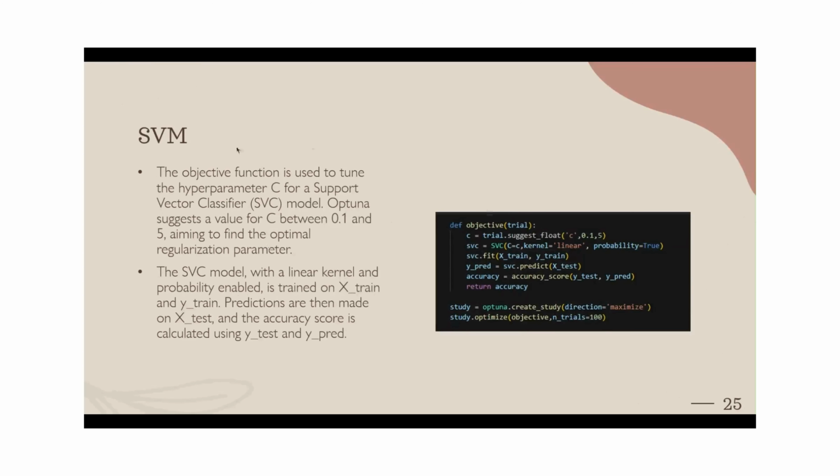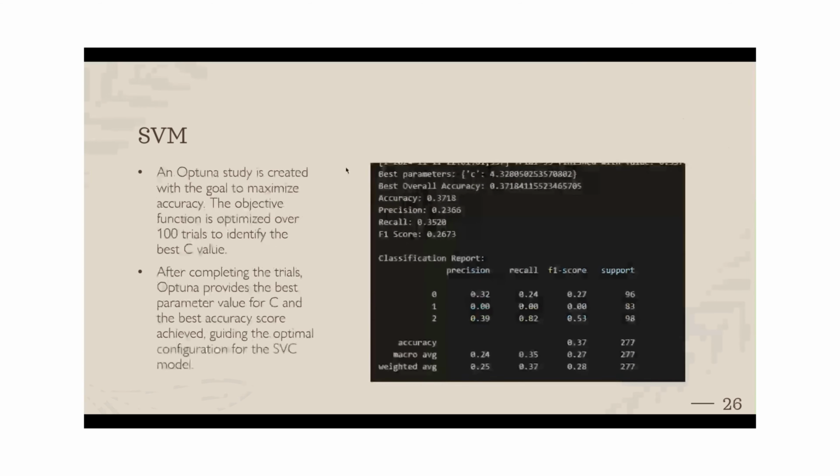So going further, this is the SVM, and C is the hyperparameter in the SVC. Here the kernel that we have used is linear, and the setup is the same, so it's going to run for 100 trials and try to maximize the accuracy and get the best hyperparameter for the model itself. After getting the hyperparameter, we used the test data, LinkedIn data, to test the model.